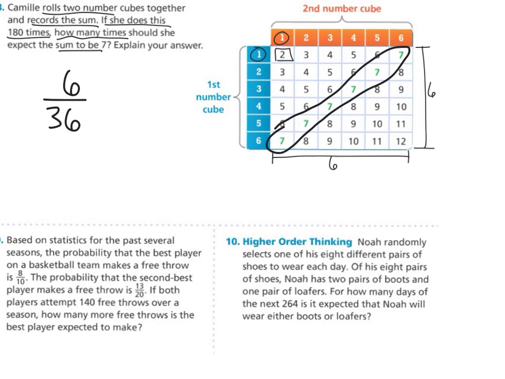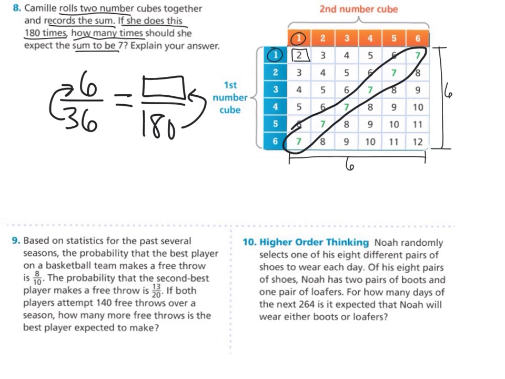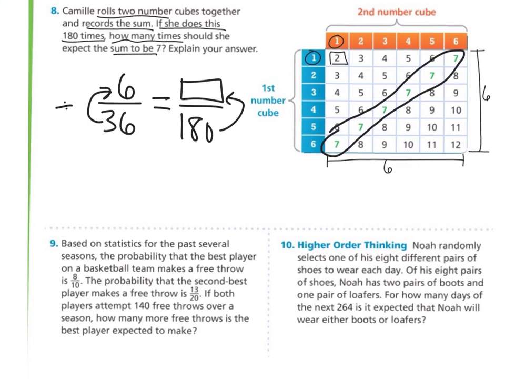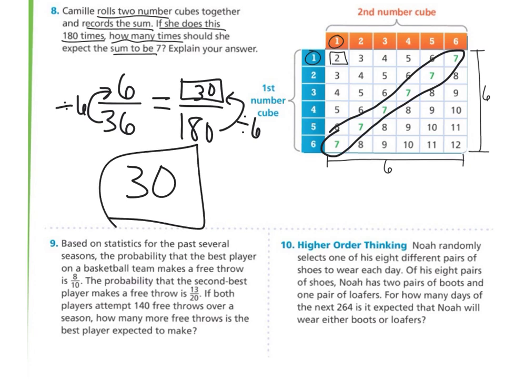We're trying to figure out if we did this 180 times. So we can try this with 180. If it doesn't work as a nice pattern, you can reduce the 6/36 down to 1/6, and then that should work. So this is a nice pattern here, going from 36 to 6. That would be dividing by 6. So 180 divided by 6 would be 30. So 30 times out of 180 that she would expect to get a 7.